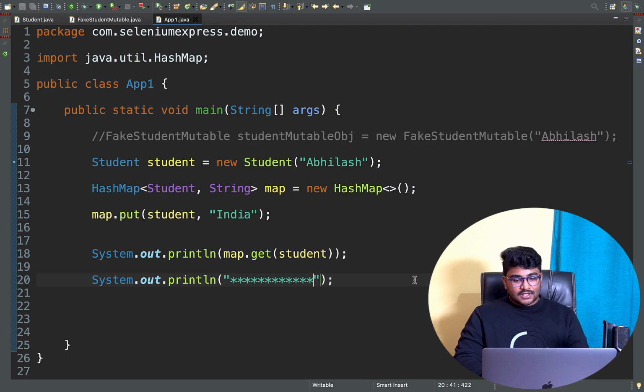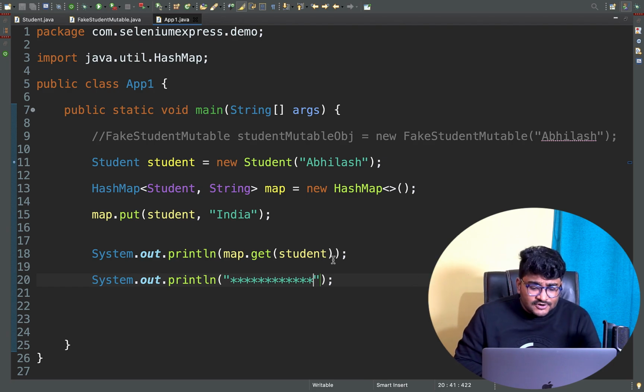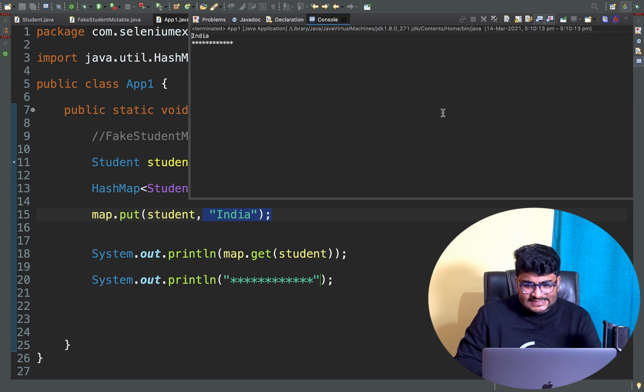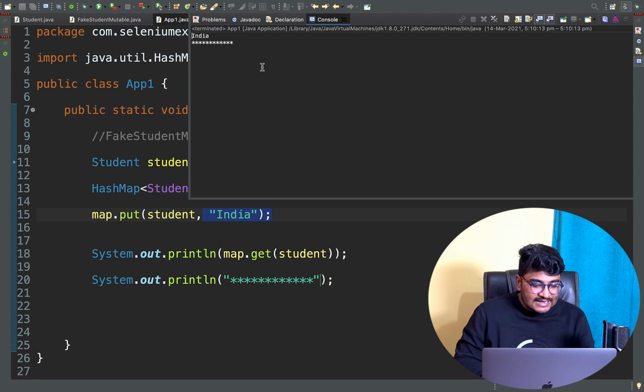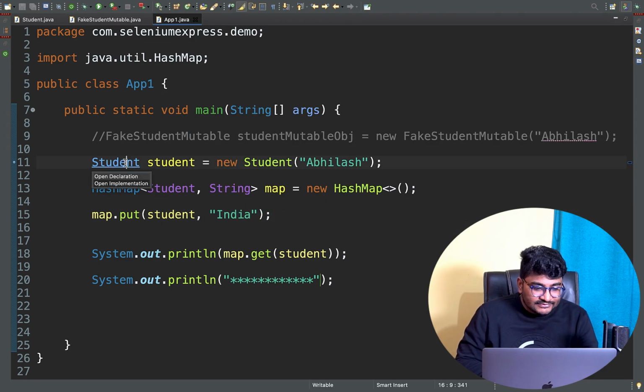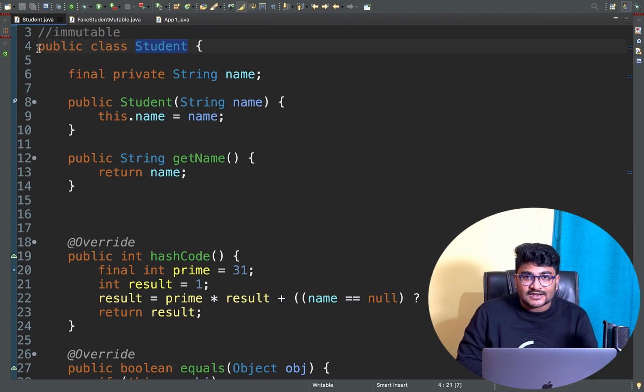Cool. So right now, if I'll run this application, obviously you know that the student class, this key I have used here, the value for this is India. So if I'll run this, I'll be getting India as the output, nothing fancy here. Okay. So right now, I'll just tell you, this particular class is not marked as final, right? There is where we are lagging.